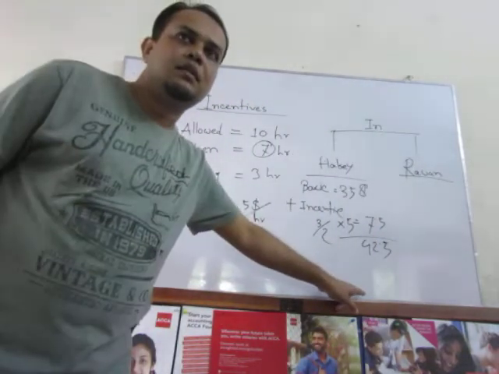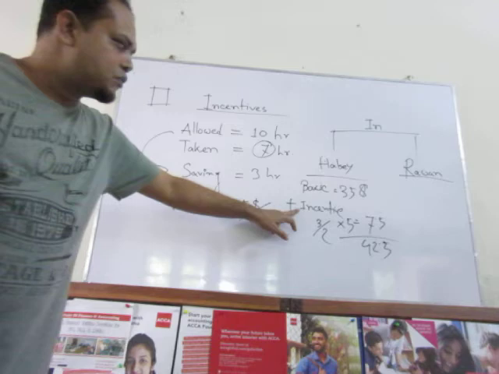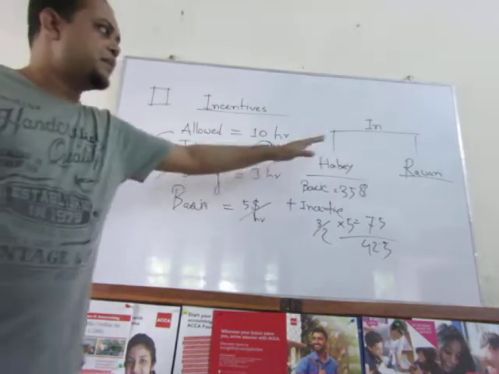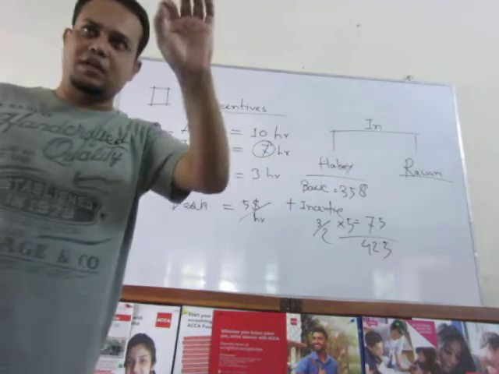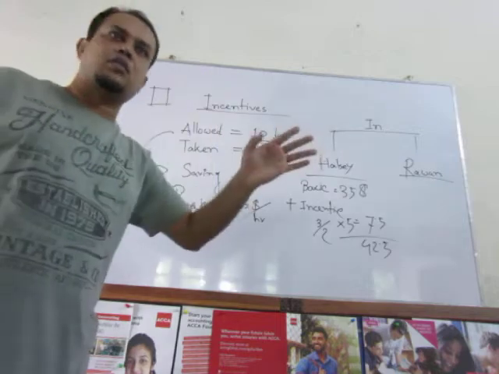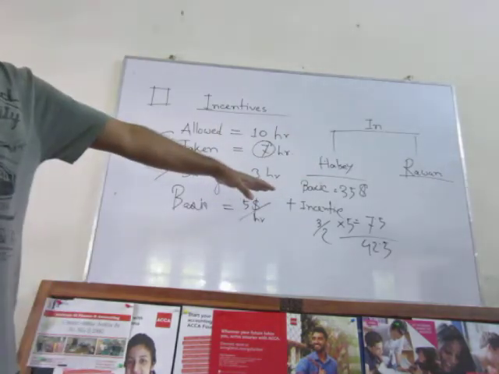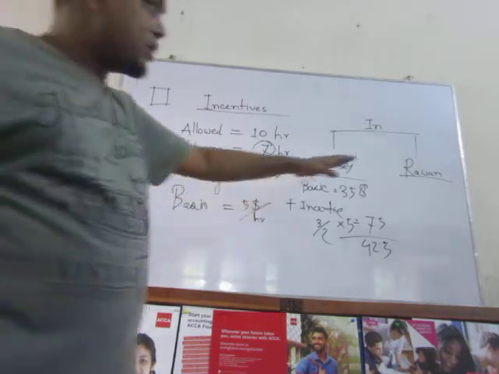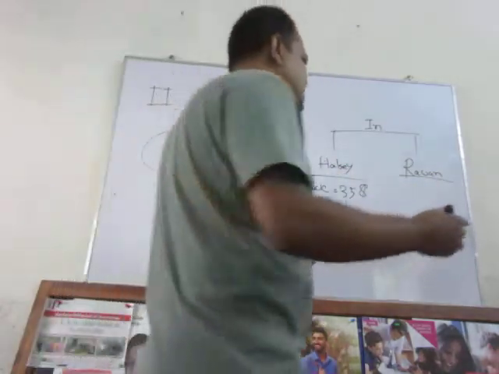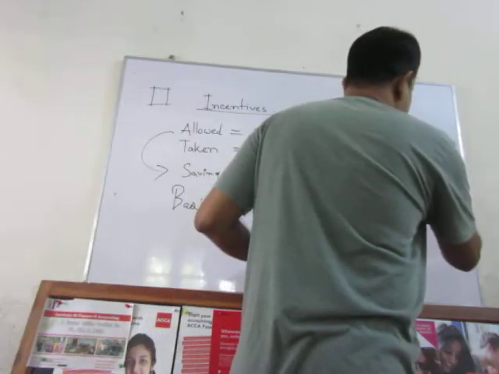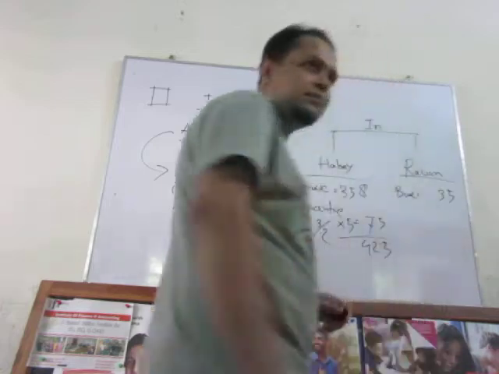Clear? So first of all, you have to calculate the incentive hour according to the specific writer provided in your question, either Halsey or Rowan. You have to memorize the facts, memorize the rules. But according to Rowan, basic is just like the same, 35.